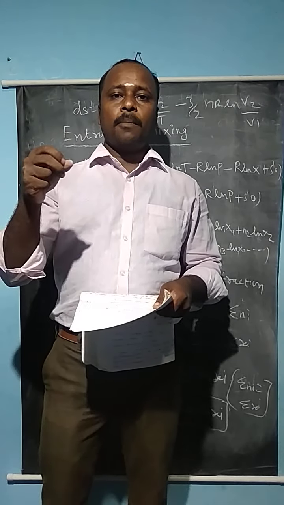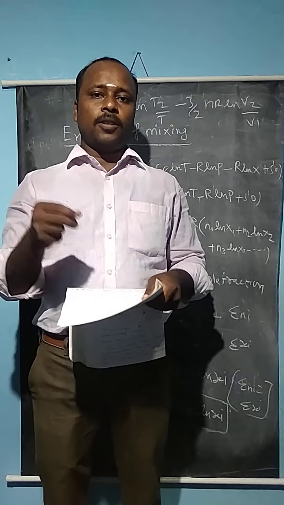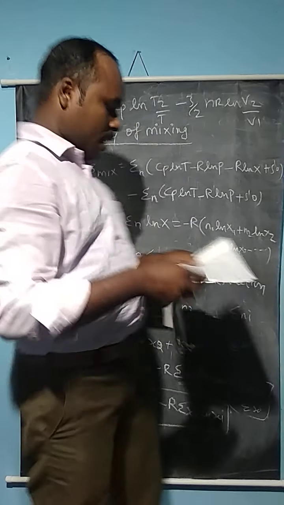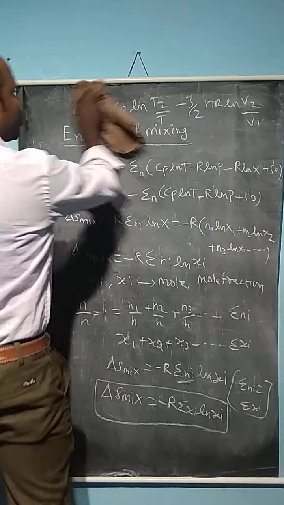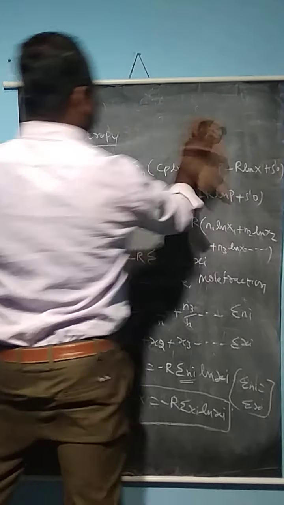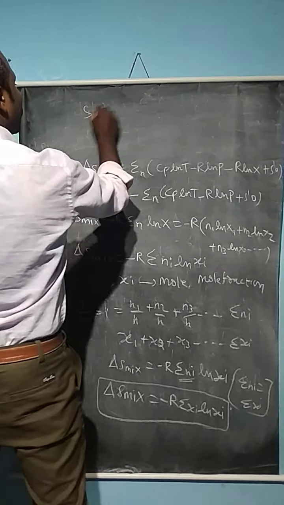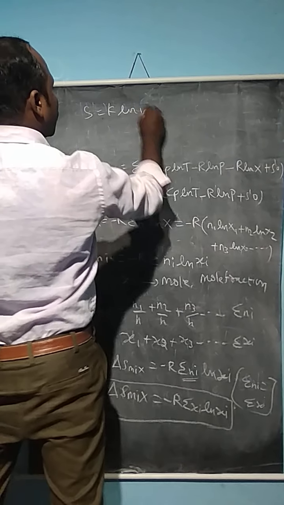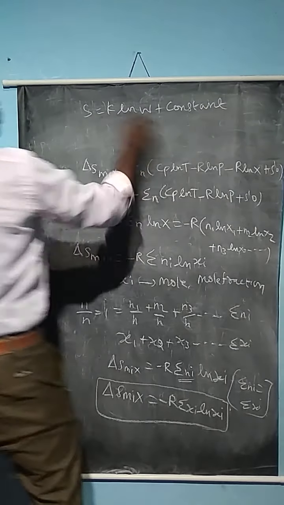It gives the probability value as given by the Boltzmann entropy equation, S equal to K ln W plus a constant. This is the Boltzmann entropy equation.